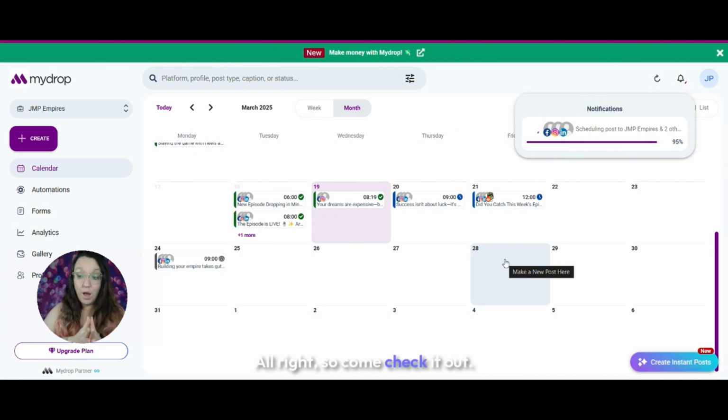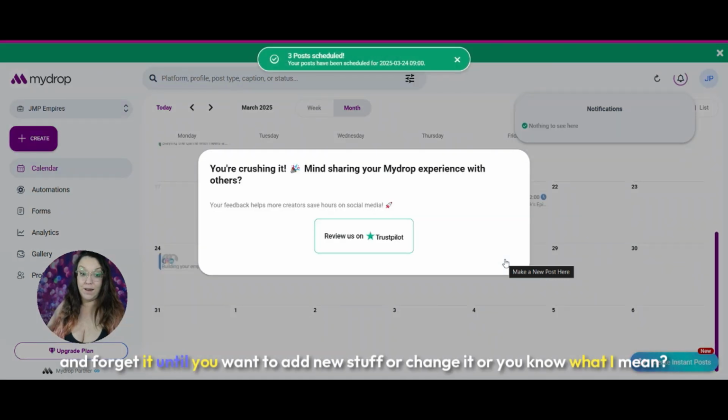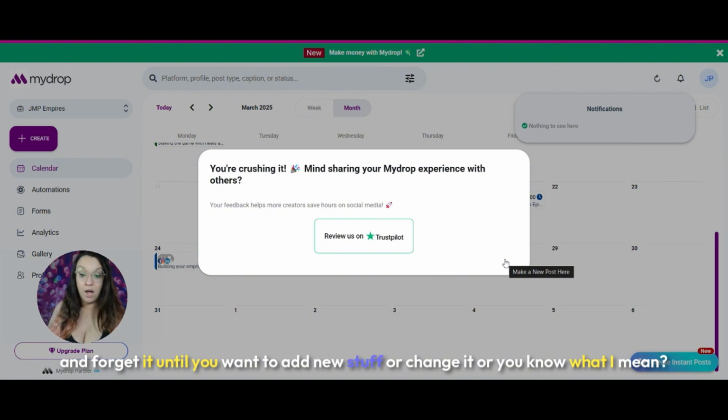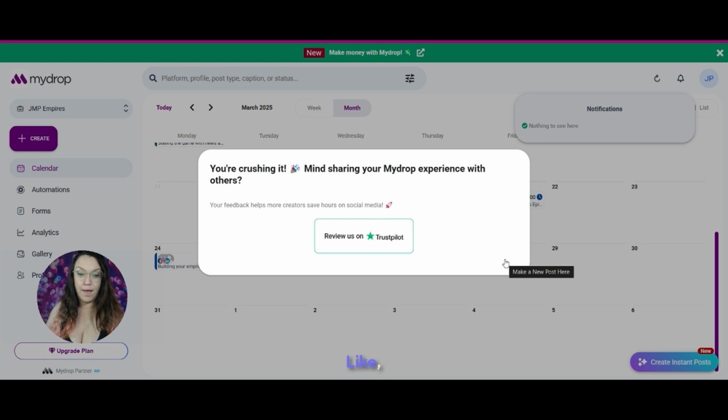So come check it out. Even if you've got the fully paid version, you would still save money in your business because now you don't need to pay somebody to do this. Just take a little time, set it up, and it's set it and forget it until you want to add new stuff or change it. It truly automates your post creation and scheduling.